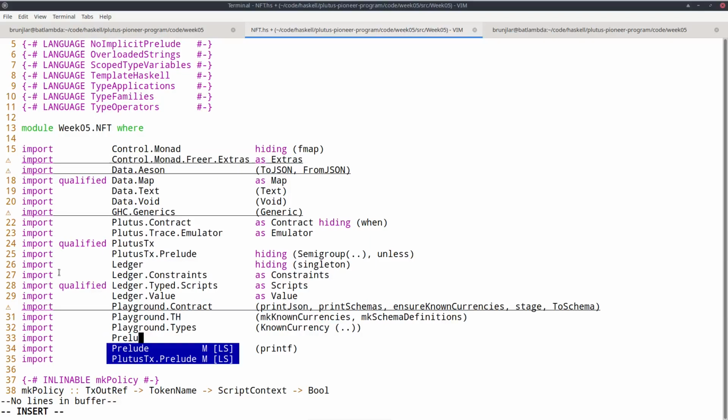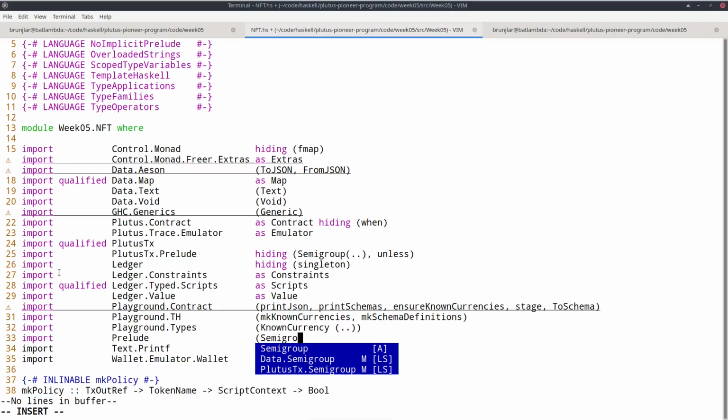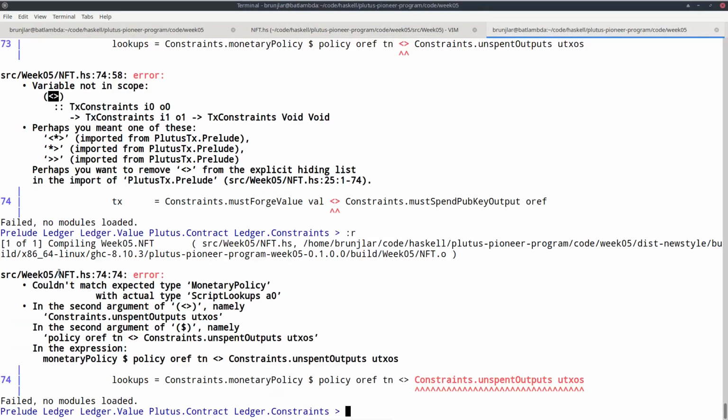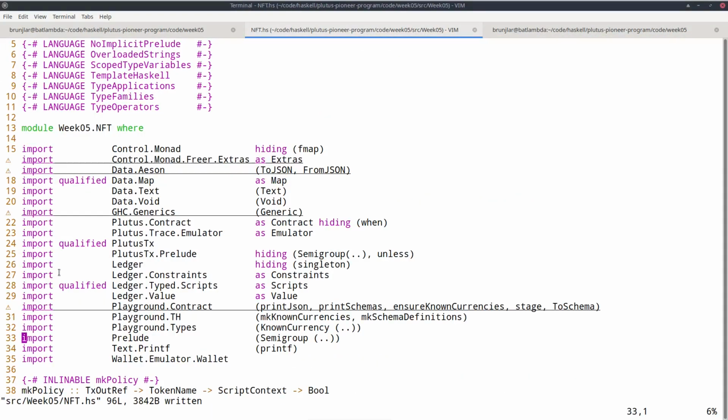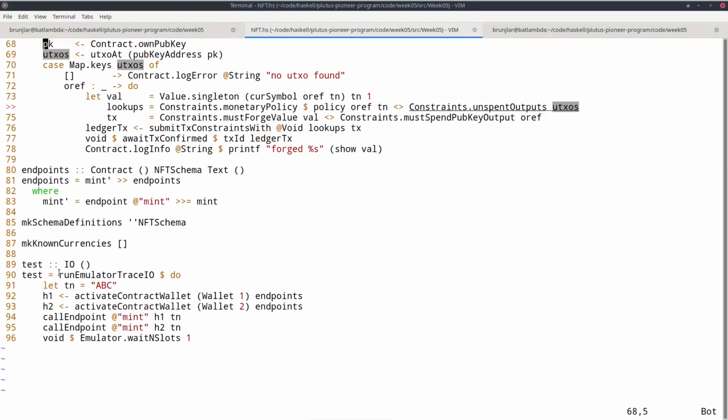So prelude semigroup. Oh, that is just a bracketing error because I have this dollar here. So now the precedence is wrong. I must move the dollar and use explicit parentheses.